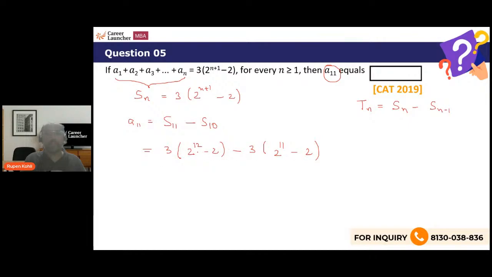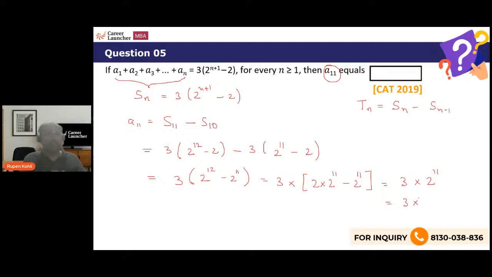When you subtract, then what will you be left with? 3 into this minus this. So minus 2 and minus 2 will cancel off. So we are left with 2 power 12 minus 2 power 11. 2 power 12 is as good as 2 into 2 power 11. So can I say this becomes simply 2 power 11 only? Why? Because 2 power 12 can be written as 2 into 2 power 11, minus 2 power 11. So this is 2 minus 1, 1 times 2 power 11. So we are left with 3 into 2 power 11, which we need to write in digit form.